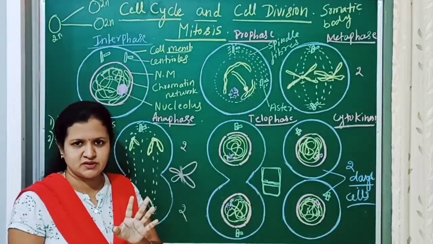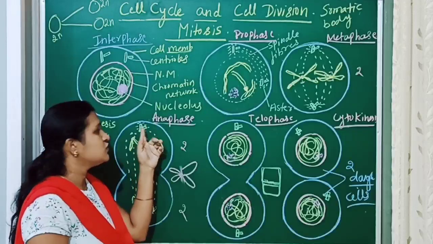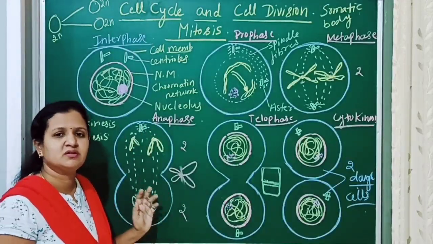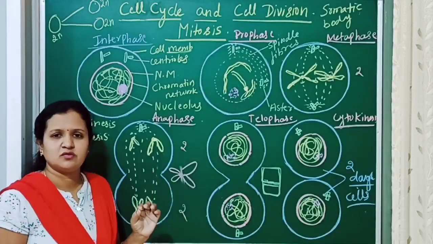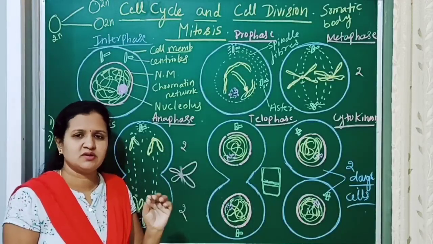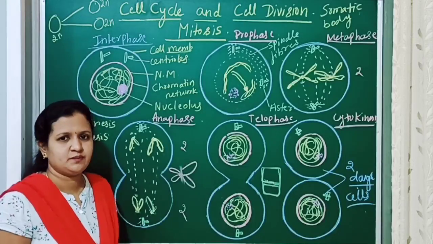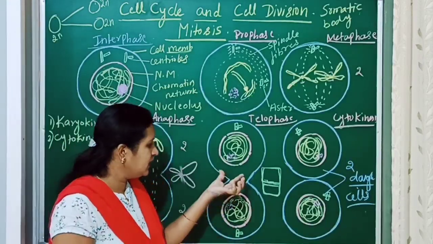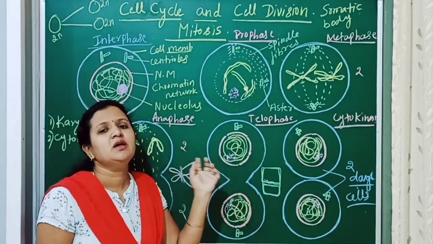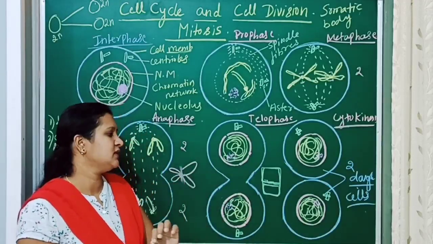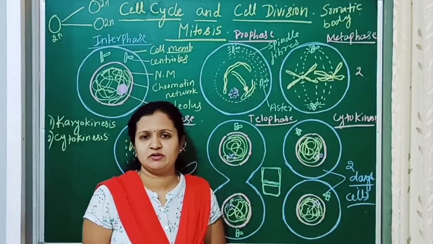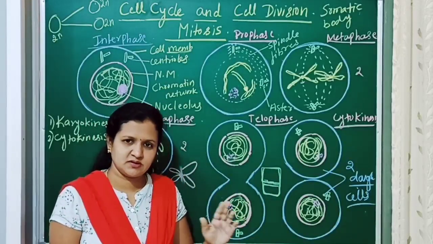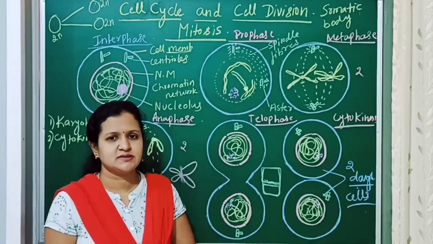Centrioles will not be present and the asters also will not be present. Directly the spindle fibers will be formed in the cytoplasm in the case of plant cells, because the centrioles are absent. So this is about the cytokinesis. In the case of animal cells, a deep furrow will be formed. In the case of plant cells, a cell plate will be formed. So this is about the cytokinesis in plants as well as animal cells.